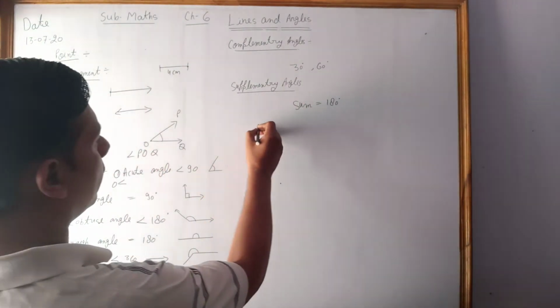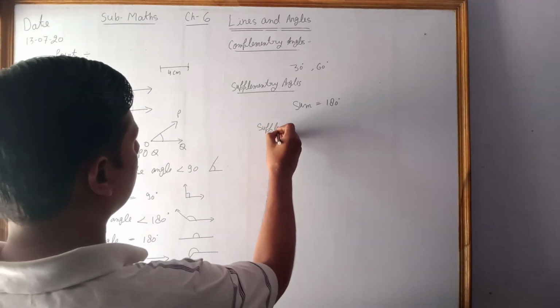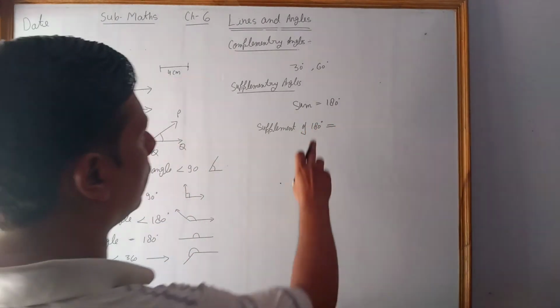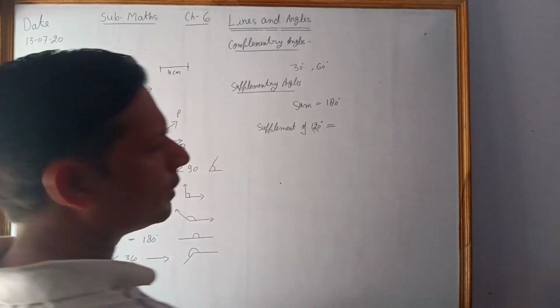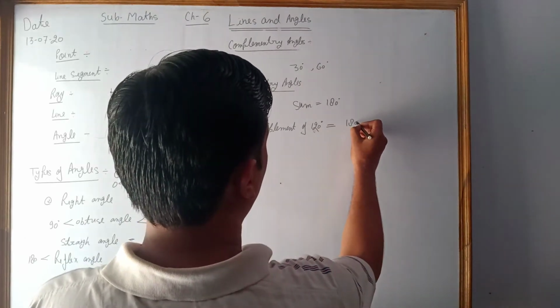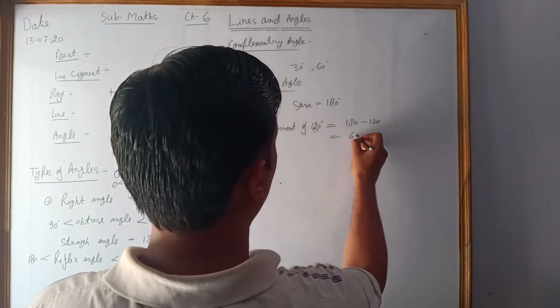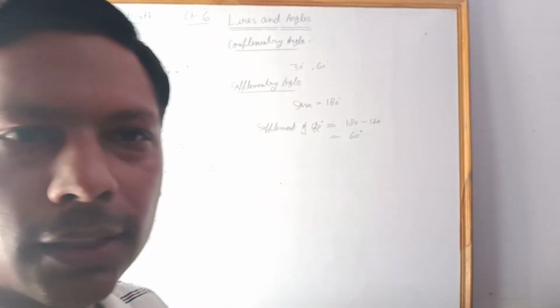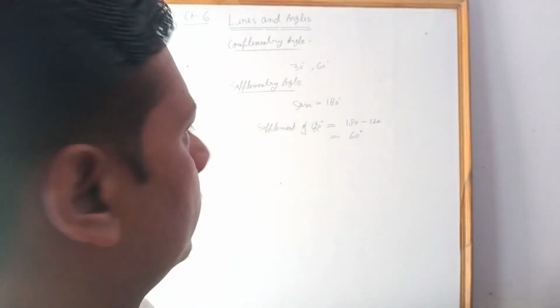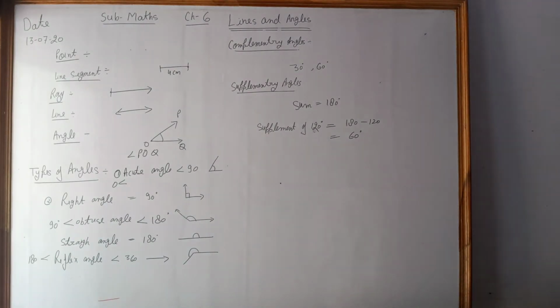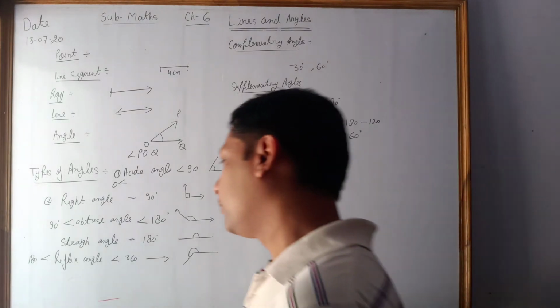For example, the supplement of 120 degrees is 180 minus 120, that is 60 degrees, right? So the supplement of 120 degrees is 60 degrees and the supplement of 60 degrees is 120 degrees. So after subtracting the first part from 180 degrees, we can get the supplement of the angle, right?